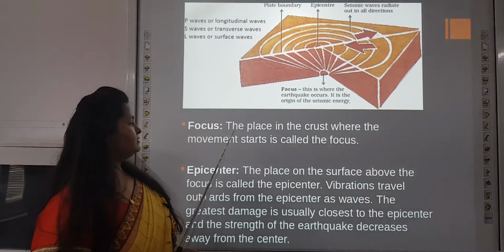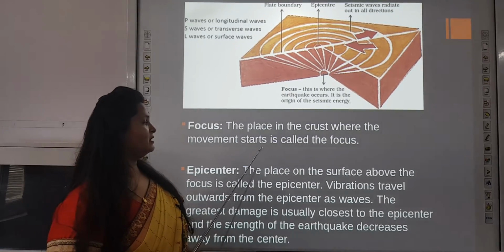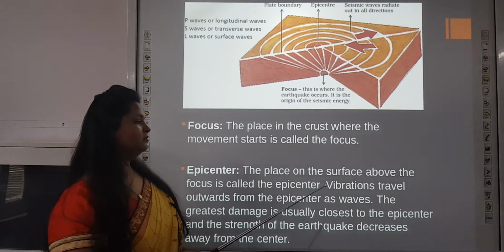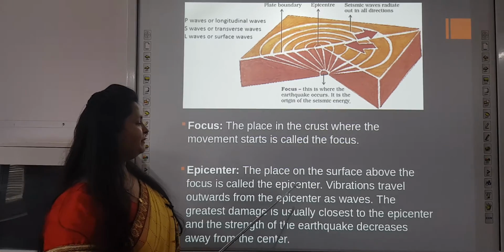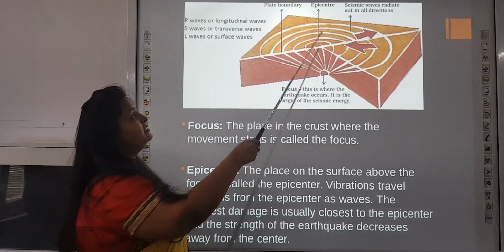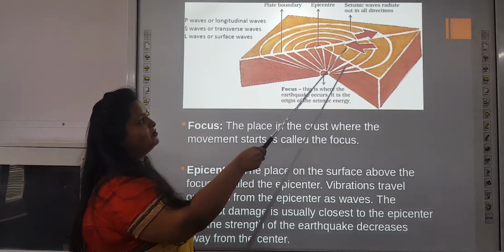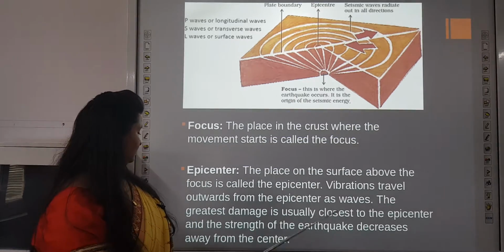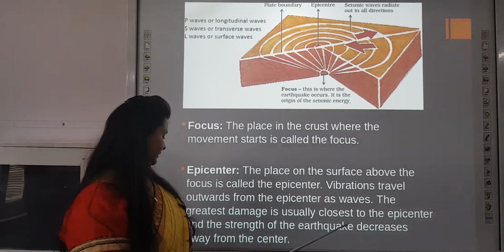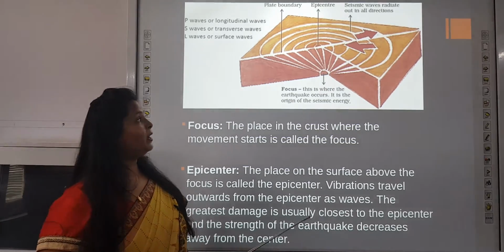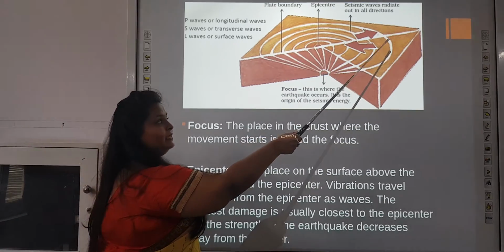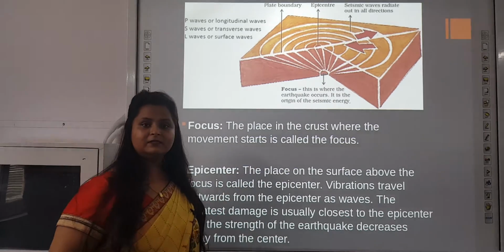Okay, focus, the place in the crust where the movement starts, is called the focus. Here is the focus. Epicenter, the place on the surface above the focus, is called the epicenter. Vibrations travel outwards from the epicenter as waves. The greatest damage is usually closest to the epicenter and the strength of the earthquake decreases away from the center. So, as the waves move away from this epicenter, the effect of the earthquake is less at this place and more at this place.